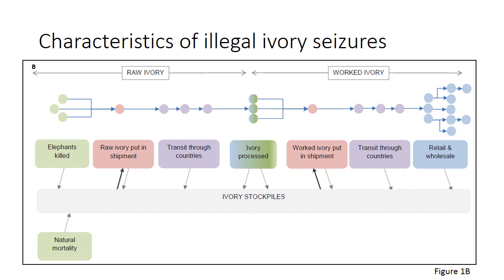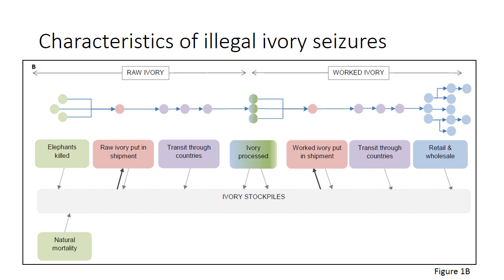We think it's a rather strong assumption to assume that the trade dynamics will be the same for both raw ivory and worked ivory, and for both small and large shipments. So for example, the countries involved in shipping a small finished piece of ivory from a shop to the home of a consumer are likely to be different to the dynamics involved in a large shipment of raw ivory going from the country where the ivory comes from through to an ivory processing centre.